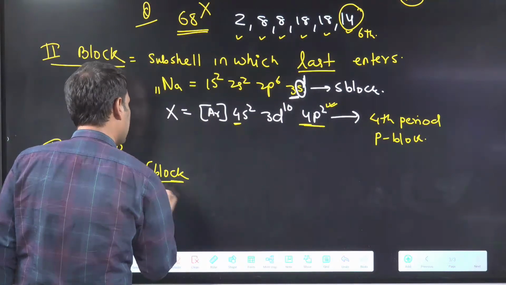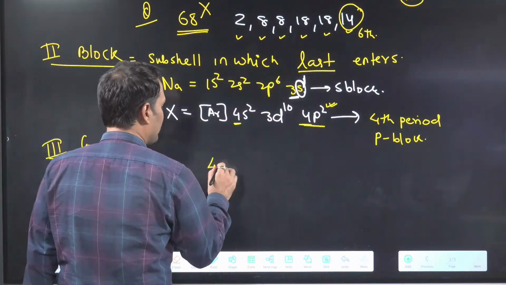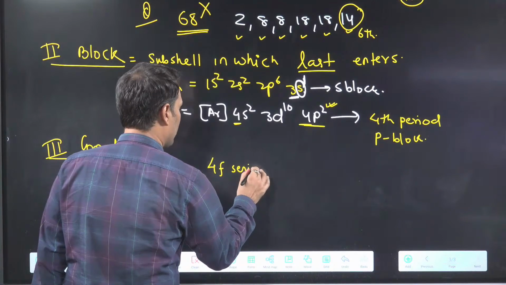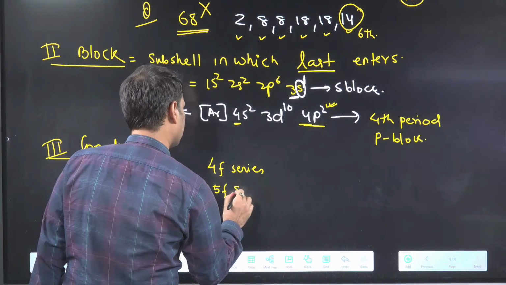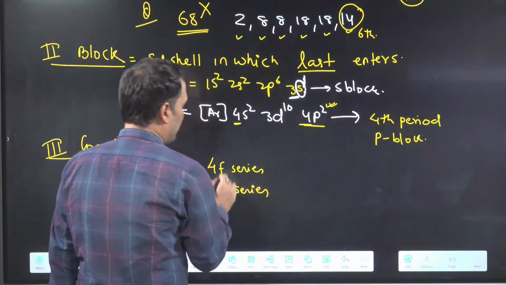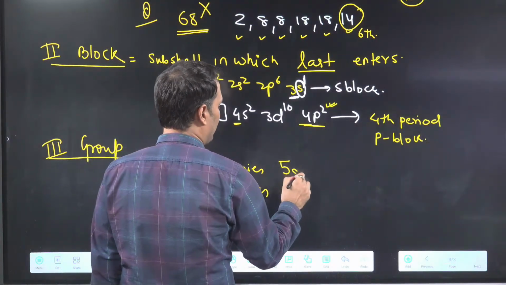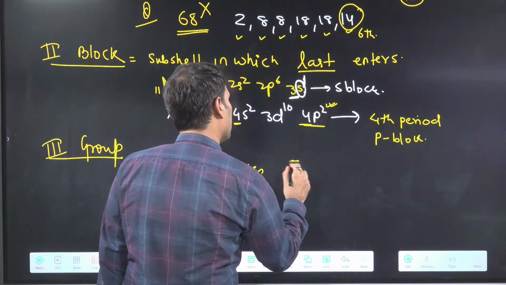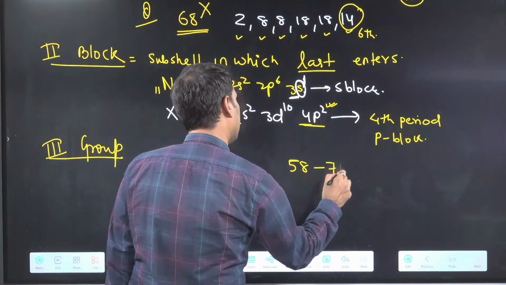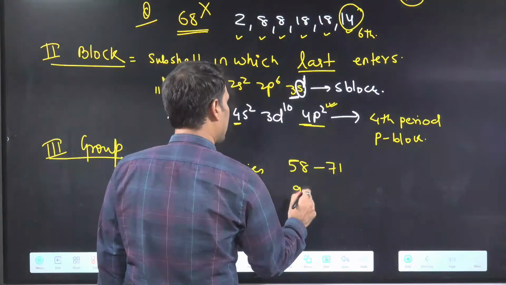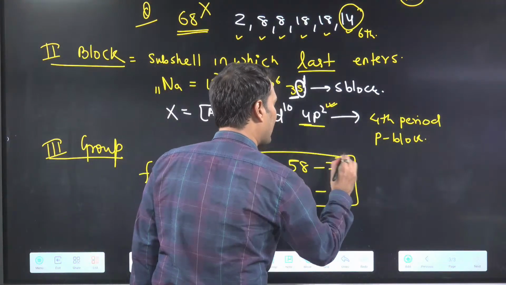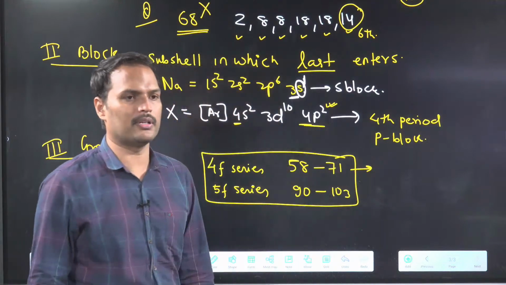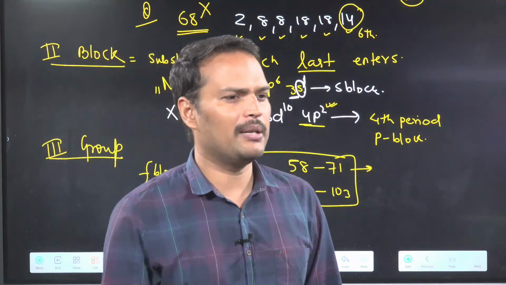Keep this in mind, because we know that there are 2 series. One is your 4f series, one is your 5f series. And the 4f series lies from where to where? From 58 to 71. And the 5f series lies from 90 to 103. And all the F block elements are in which group? Do you remember this?